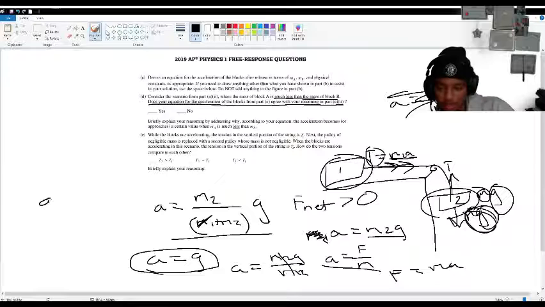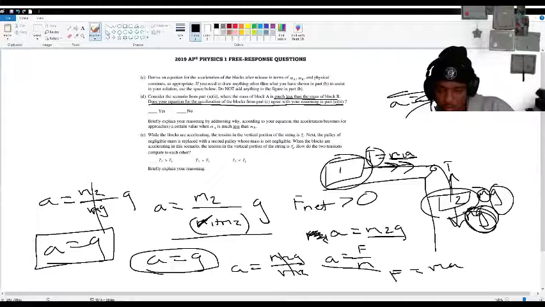So what we have here is a equals m2 over m2 times g. These cancel out, and all we're left with is a equals g. So we got the same thing using this way, and using this equation we get essentially the same answer, right? Acceleration is equal to the acceleration of gravity, since m1 is so small compared to m2. And yeah.